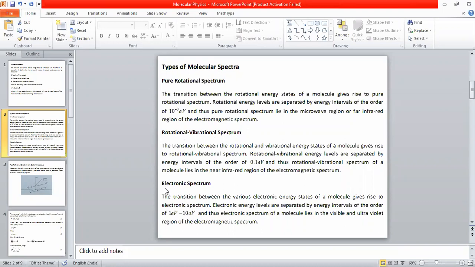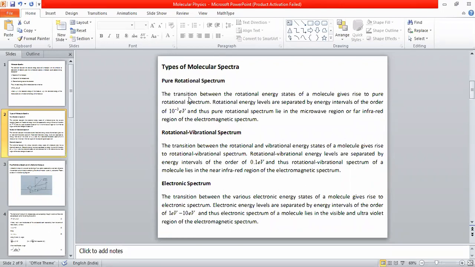And the third, because of the transition of the electrons, is the electronic spectrum. Let us discuss them one by one.